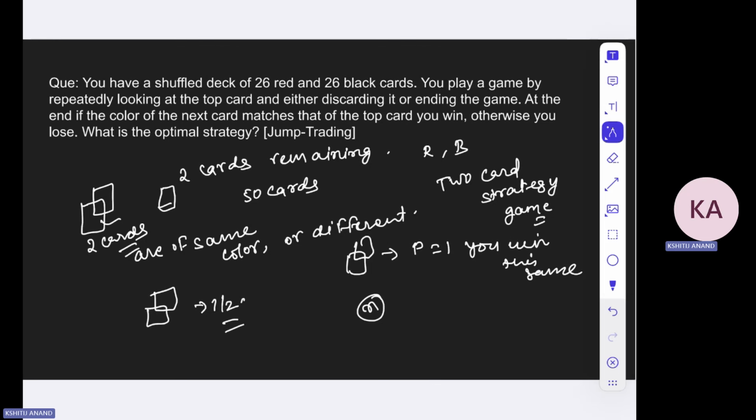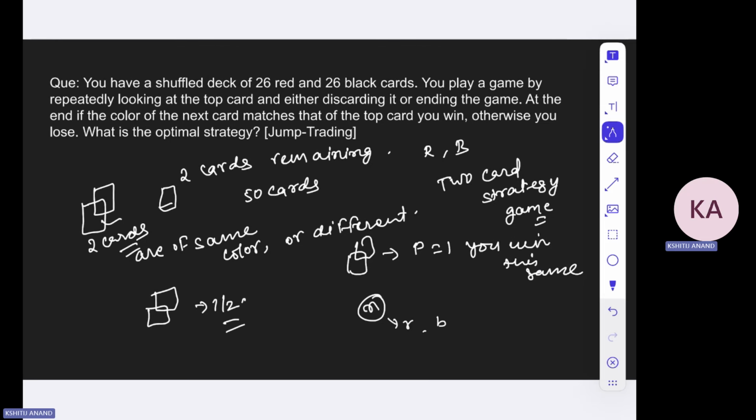In this question you do this task: when you have R red and B black cards remaining, so R plus B is n, and you decide to stop at this particular juncture, just prove that this is either equally optimal as compared to the two card strategy game or less optimal than the two card strategy game. So no matter how many strategies you design, it will either be equal in optimality to the two card strategy game or otherwise lesser than that. So the best strategy that you will be having is the two cards remaining strategy.